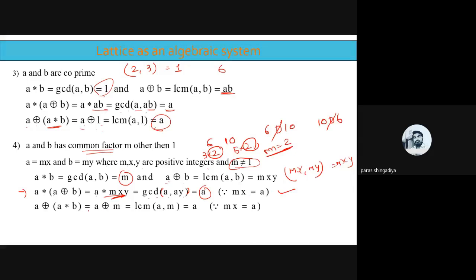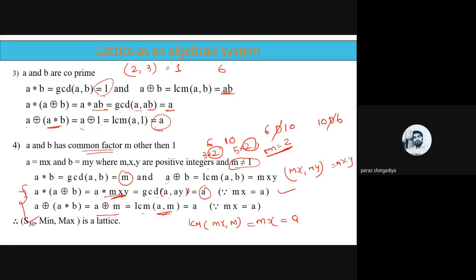And A ring sum (A star B) is equal to A ring sum m, since A star B is equal to m. We have A ring sum m, the LCM of A comma m. A is equal to mx comma m. So what is the LCM of mx comma m? That is mx, and mx is equal to A. Clear? So it is equal to A. So in the fourth case, it is also proved. So in all four cases, the absorption property is verified.